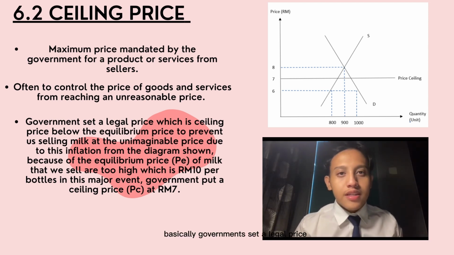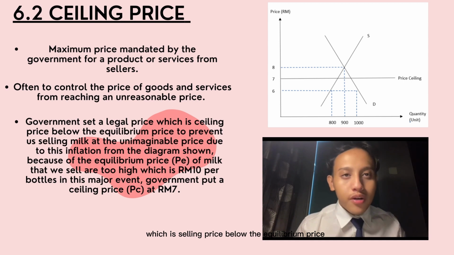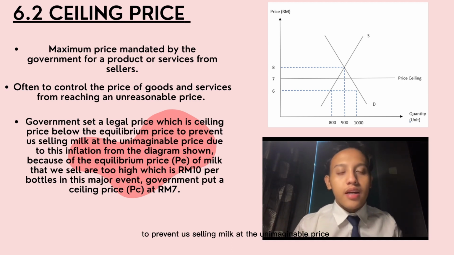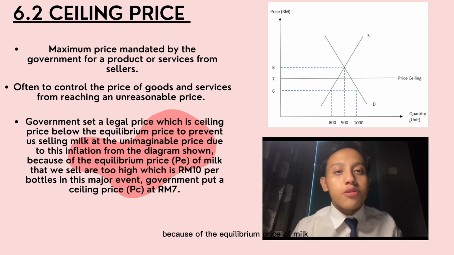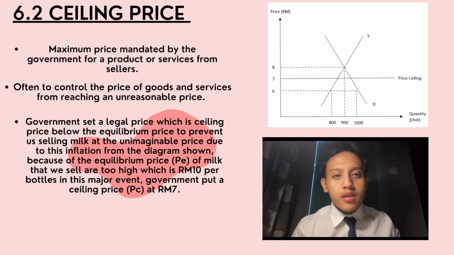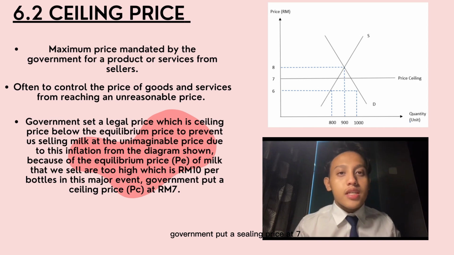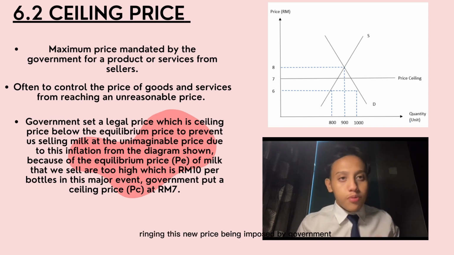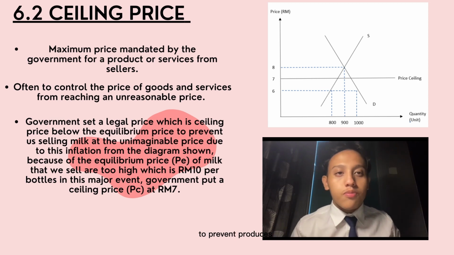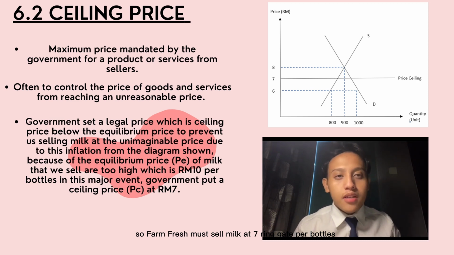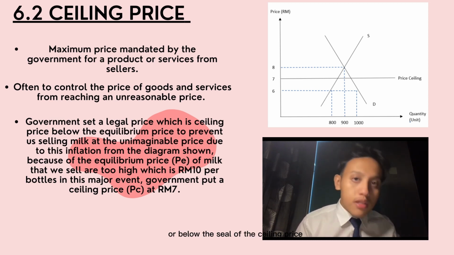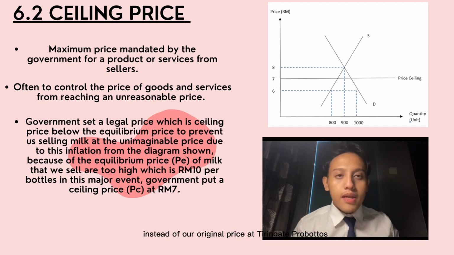Basically, the government sets a legal selling price below the equilibrium price to prevent us from selling milk at an unimaginable price due to inflation, from the diagram above. The equilibrium price of milk that we sell is too high, which is 10 ringgit per bottle. In this major event, the government put a ceiling price at 7 ringgit. This new price is imposed by the government to prevent producers from selling items above the consumer's capability. So Farm Fresh must sell milk at 7 ringgit per bottle or below the ceiling price, instead of our original price of 10 ringgit per bottle.